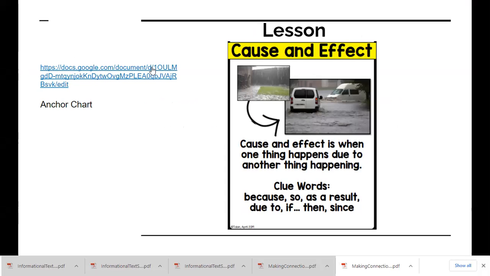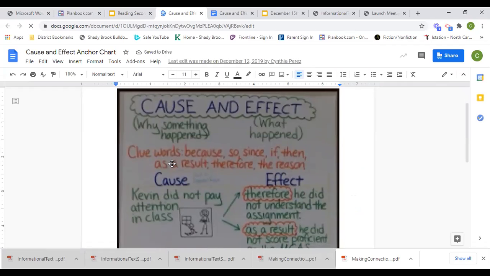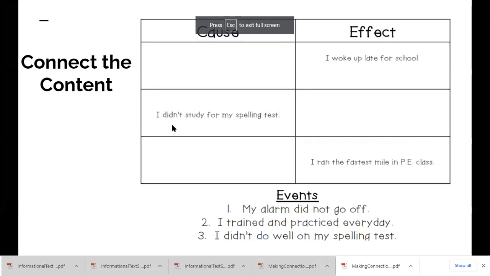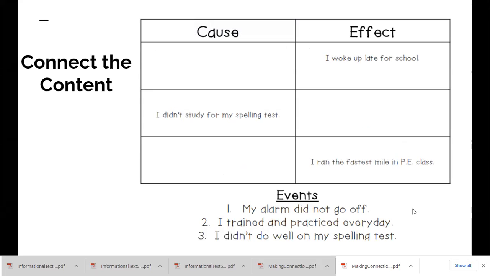Let's pull up the anchor chart for cause and effect. The cause is why something happened, and the effect is what happened. So the effect was that I woke up late. What was the cause? My alarm clock didn't go off. Well, the cause would be your alarm not going off. It would affect that you woke up late for school.